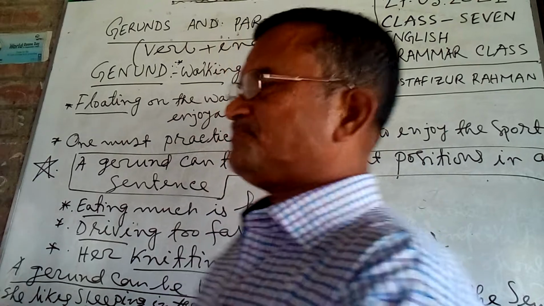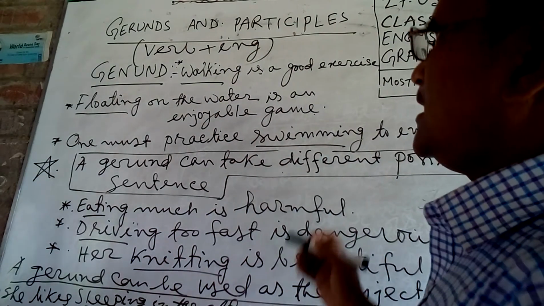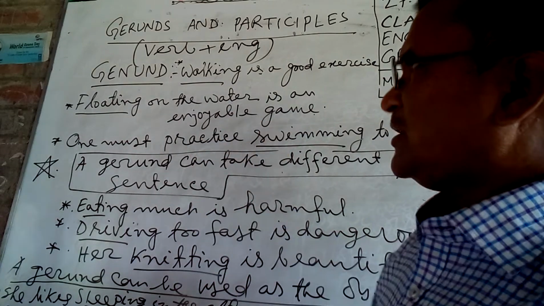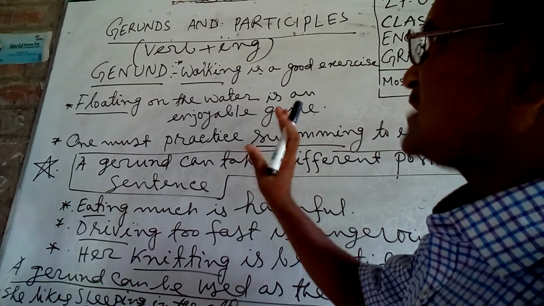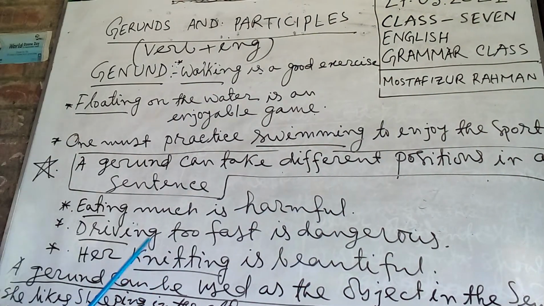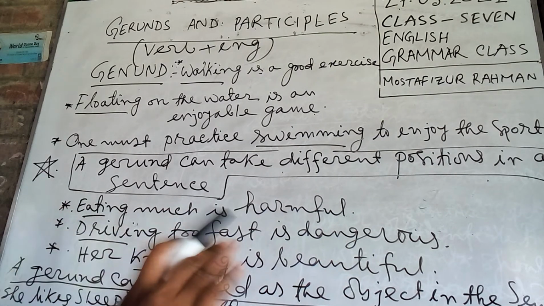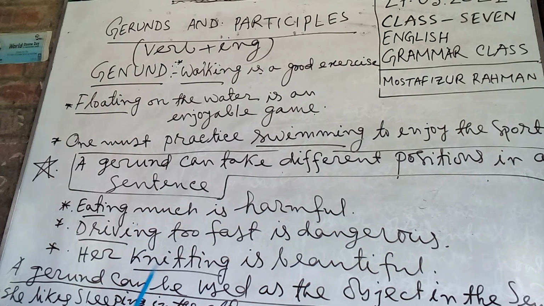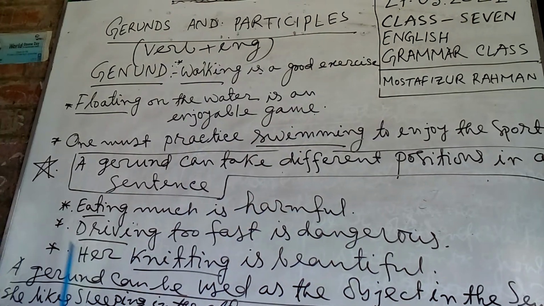Dear students, let's look at the whiteboard and follow some examples. In English, gerunds are used in different sentences and they have different functions. Now there are some examples of gerunds. Walking is a good exercise. Now you can see it is used as a noun.